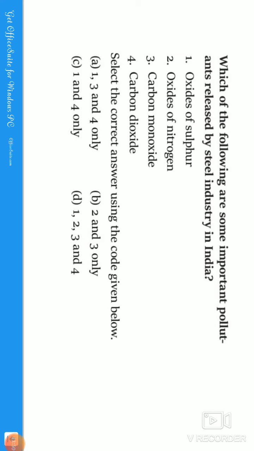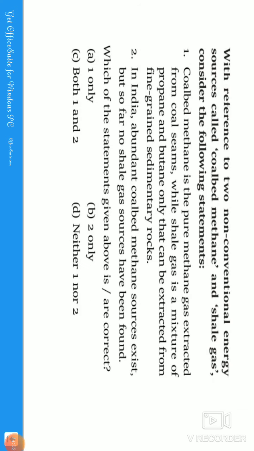So here the correct answer for the given question is 1, 2, 3 and 4, guys. Let us see the answer. Okay, 1, 2, 3, 4. So let us move to the next question, guys.